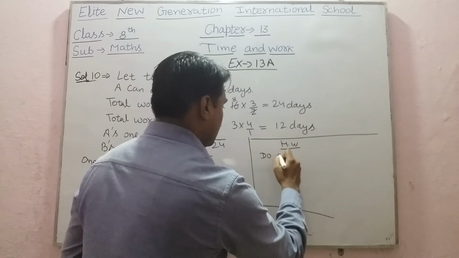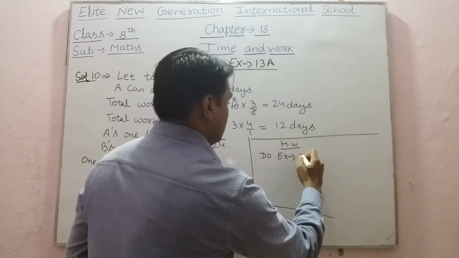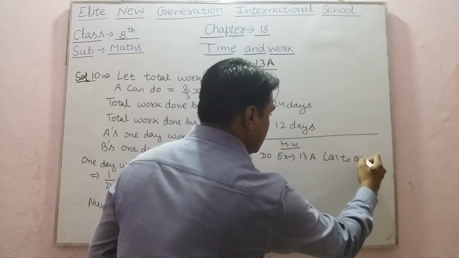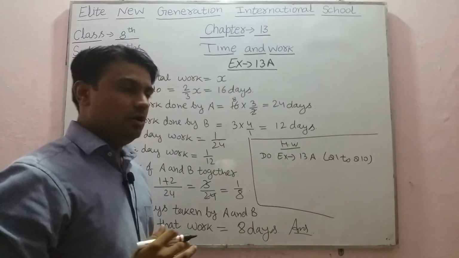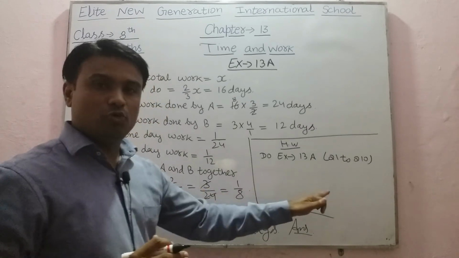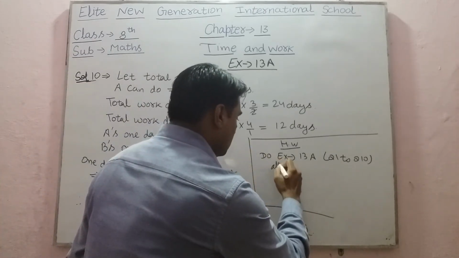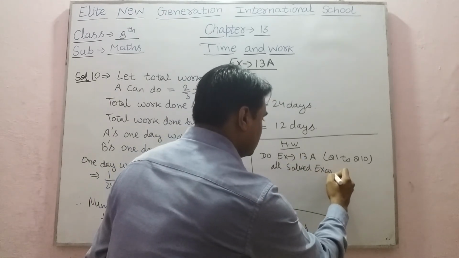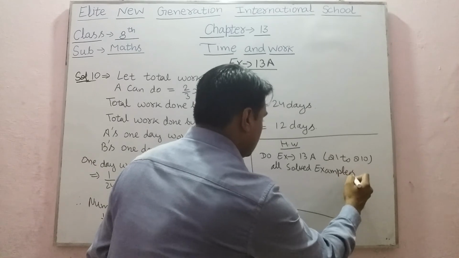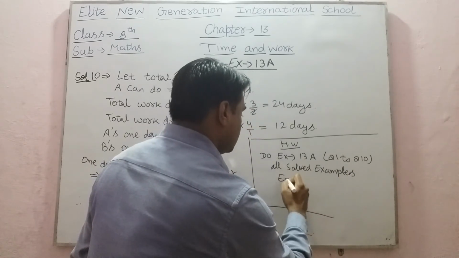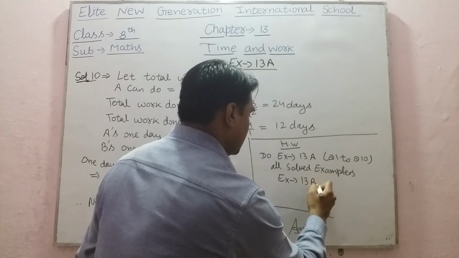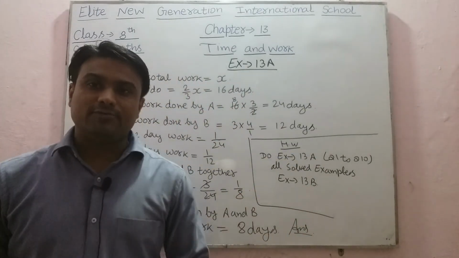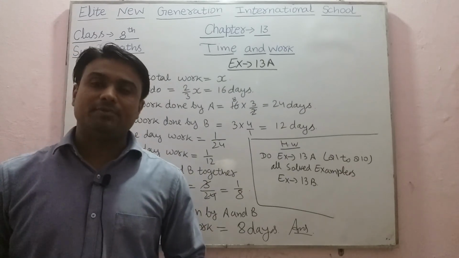Do exercise 13A, question number 1 to question number 10. You have to do all the questions and all the solved examples also. And exercise 13B is optional. So in this way you can complete this chapter. After this chapter we will start the next chapter in the next session.